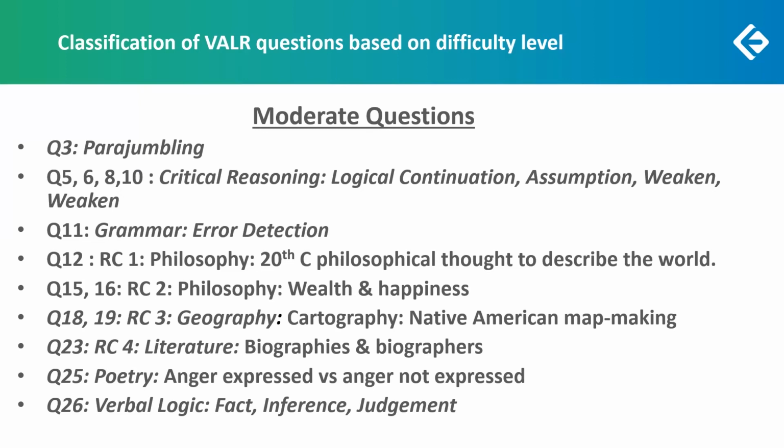The poem, William Blake's Anger Expressed versus Anger Not Expressed, was not very difficult to understand, short, crisp, ran into 16 lines, and wasn't difficult. One of the questions, in fact, was quite easy. It was only the title question that required you to think a lot. That is question number 24. The FIJ was also an easy one. The options could be used to narrow down your choice. So there were a number of moderate questions, if you looked carefully for them.